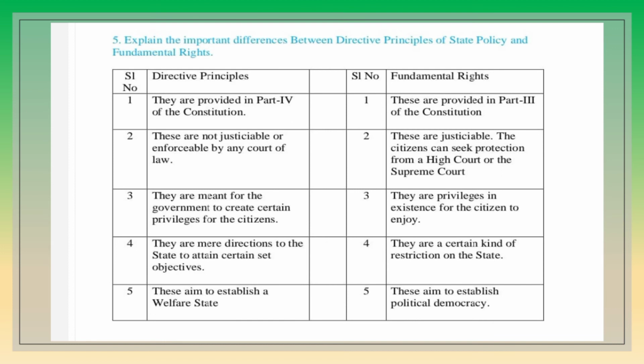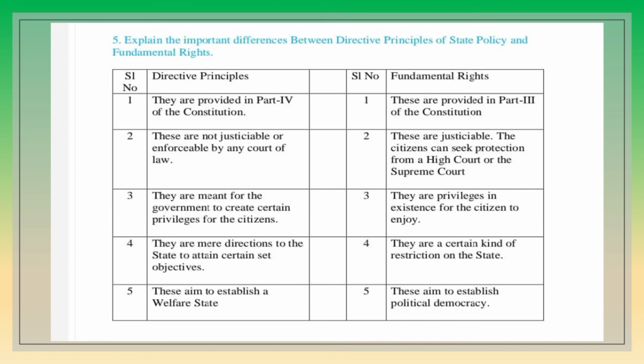Okay, children, so that is directive principles. Whereas under fundamental rights, there are certain restrictions on the state. Fundamental rights give us everything, but there are restrictions on the states.